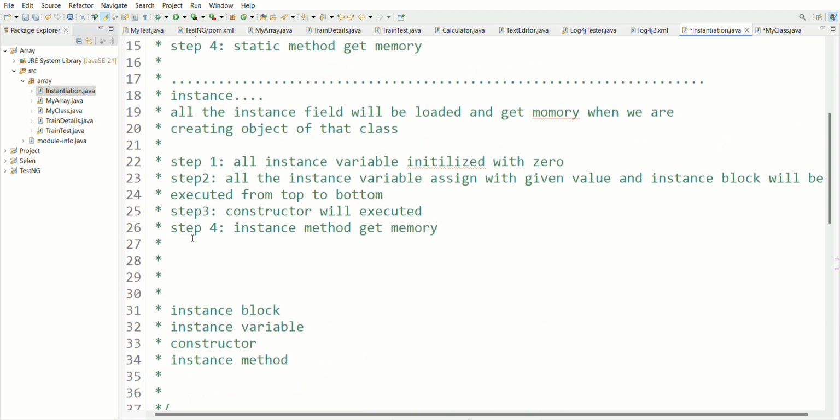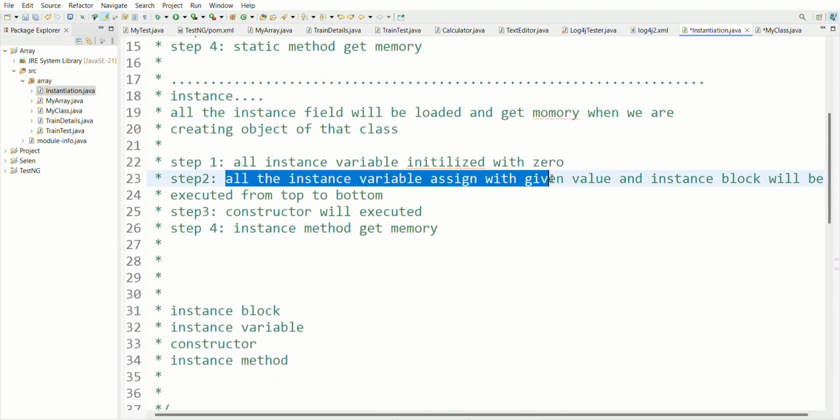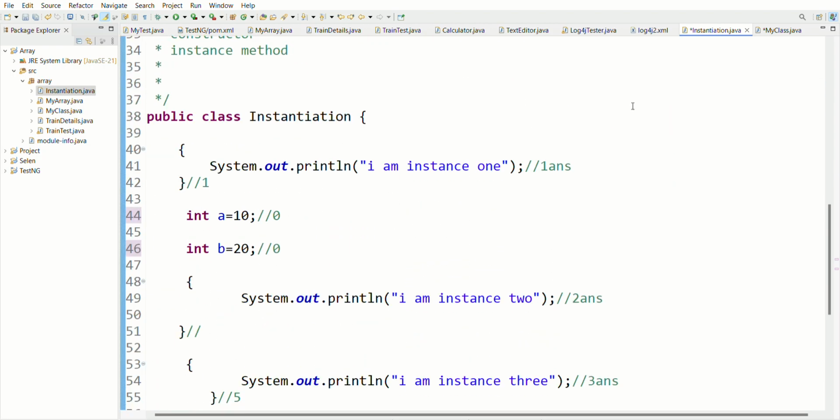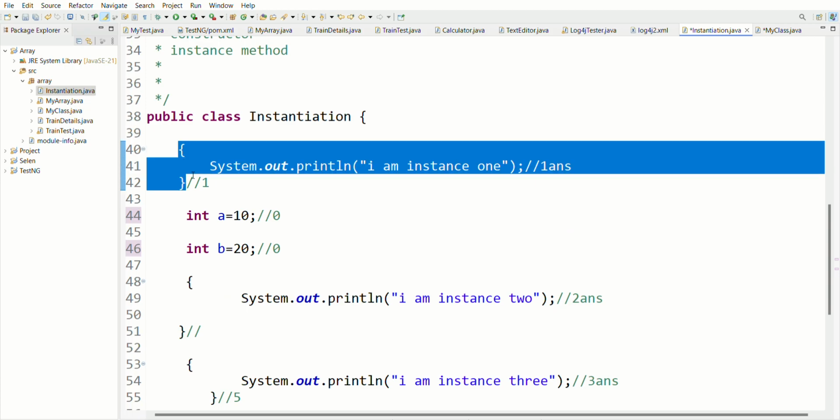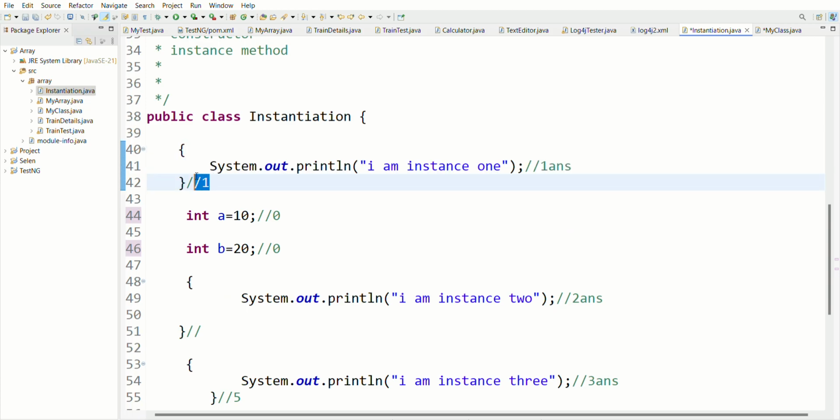After that, in the second step, all the instance variables are assigned the given value and the instance block will be executed from top to bottom. It will come to the top, search, find this instance block, and execute it. So the first answer will start from the main method.